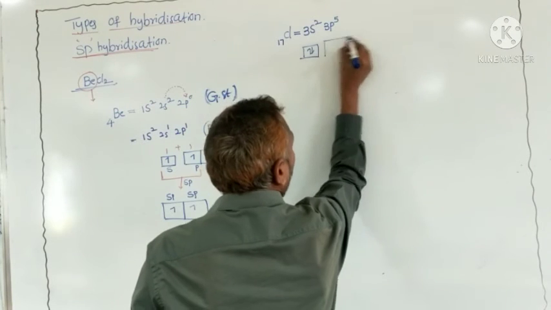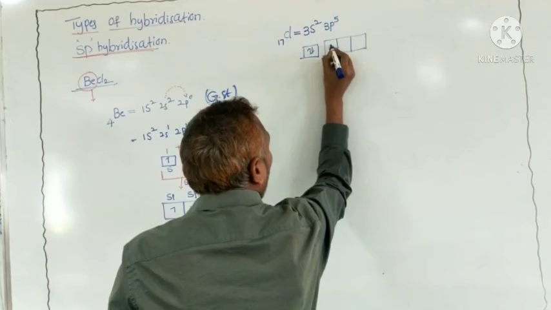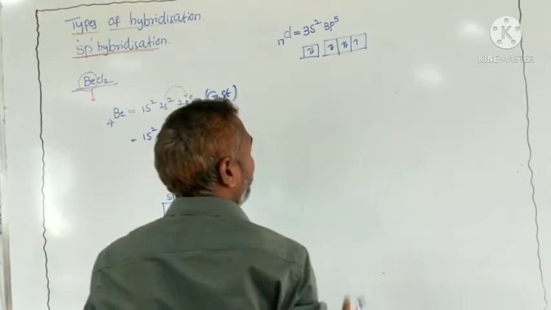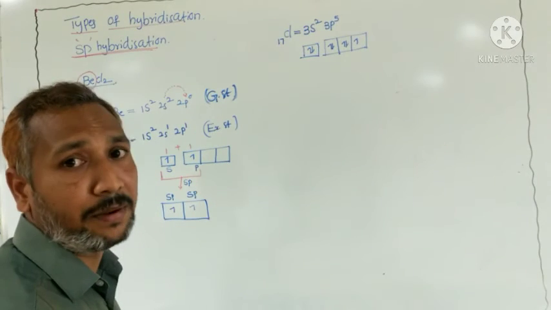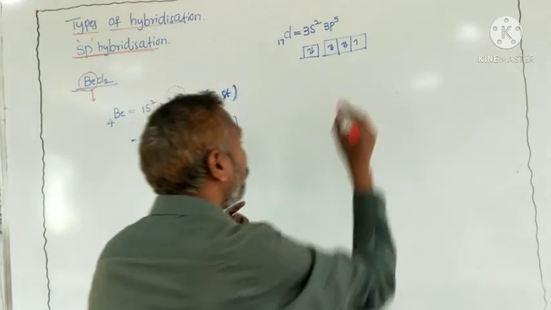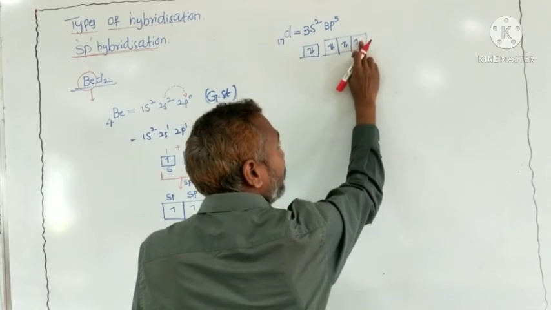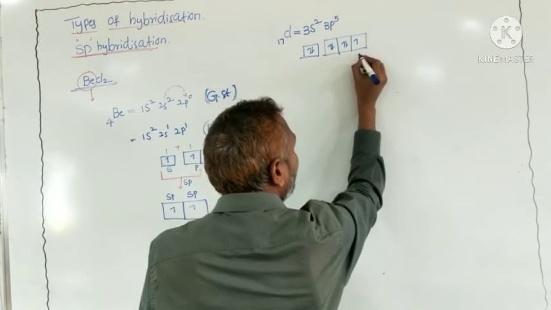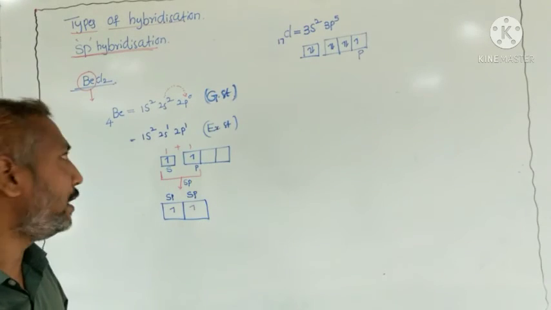Next, the p orbitals. How many electrons are there? 1, 2, 3, 4, 5. In this electron configuration, how many half filled orbitals are there? Only one has an unpaired electron, so bond formation is possible only through this orbital, which is one 3p orbital.